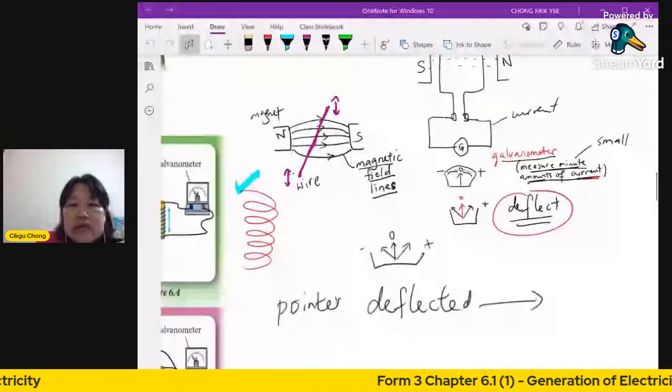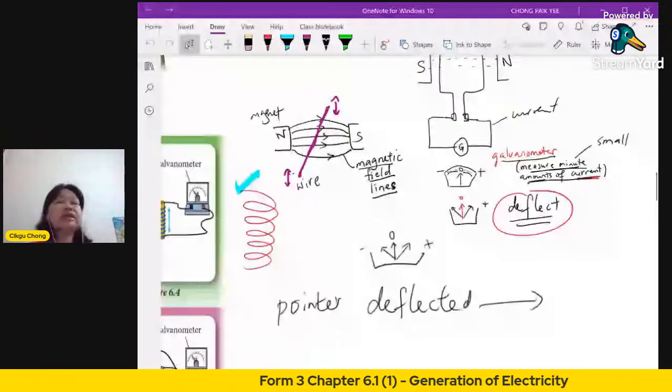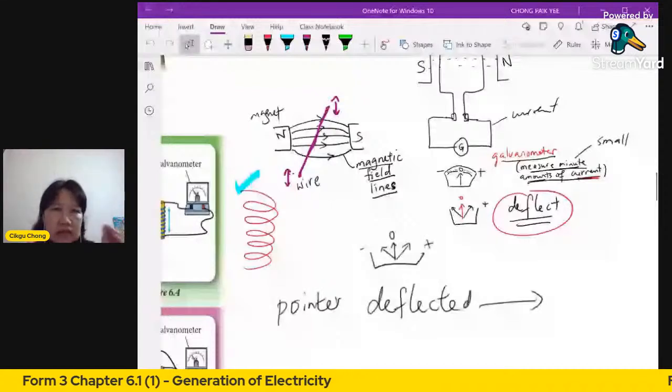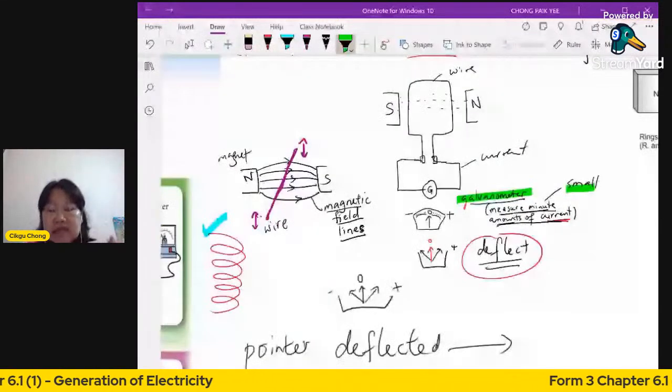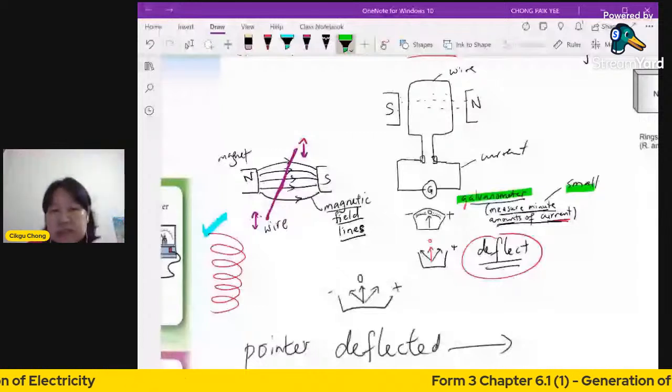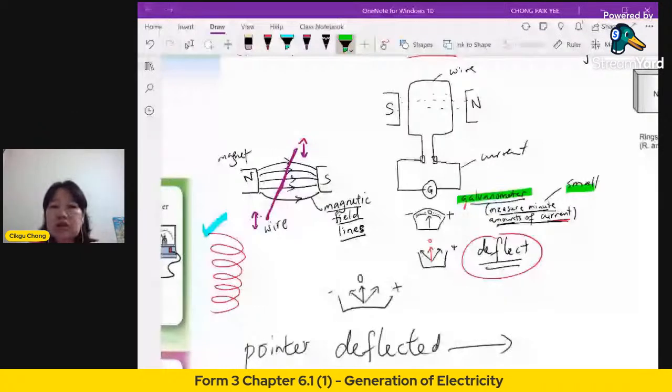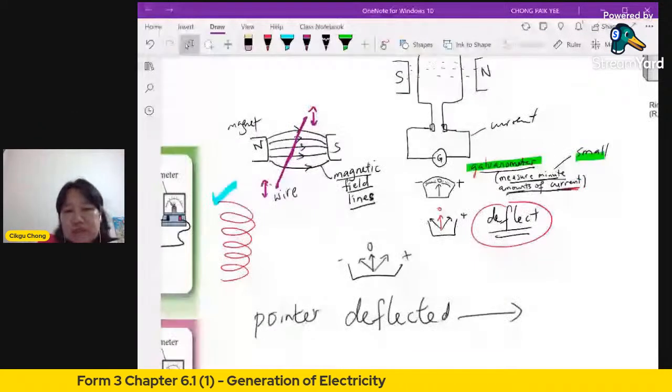So you don't necessarily need an LED. When you connect your LED, if your current is not strong enough, you may not even see the LED light up. What you need is a galvanometer. Very little current. You see the needle of the galvanometer, we call it the pointer, will be deflected. Deflected means it goes left and right.